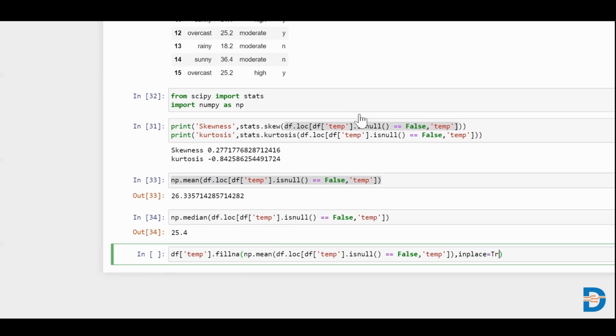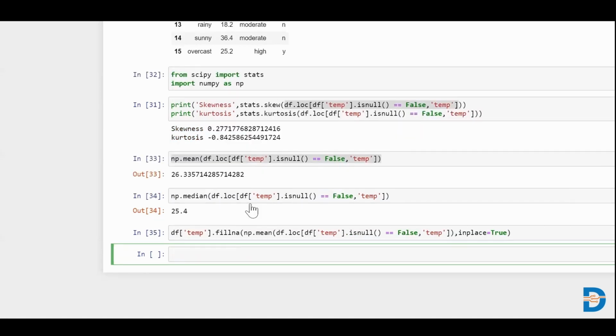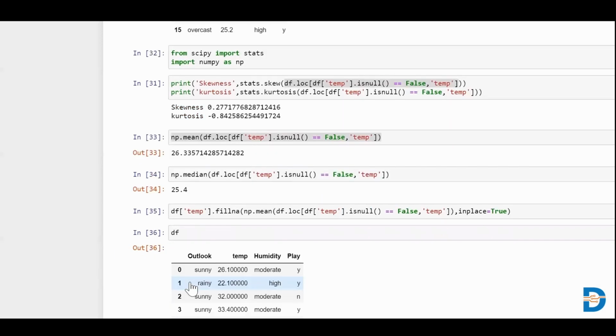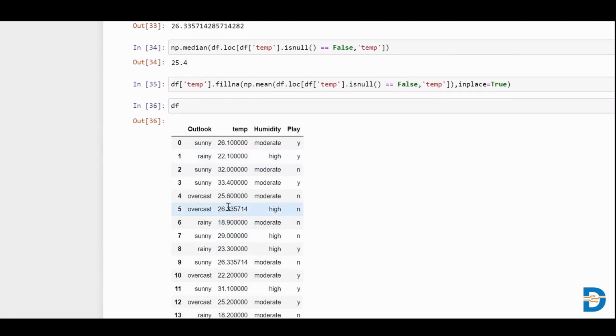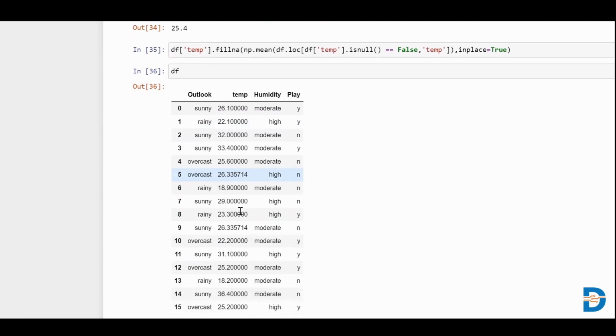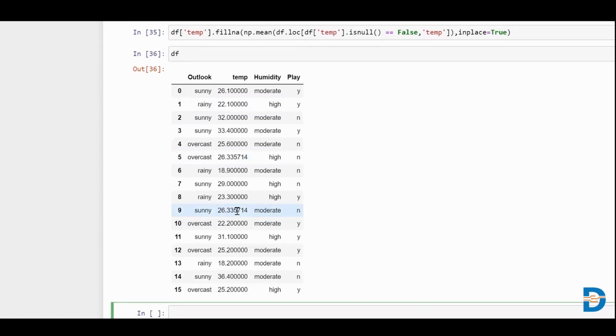It means that whatever changes have occurred in the column should reflect back into the original data frame. Let me run this and run my df again. I can see that over here the null value got replaced with the mean value of the column, and over here as well, it was a null value before but now it has been replaced by the mean value. This is how we deal with null values in a numerical column of a data frame. Thank you.